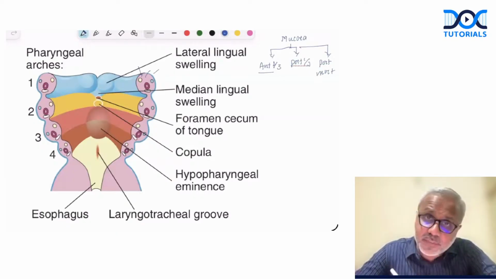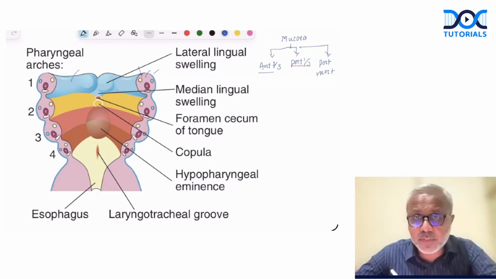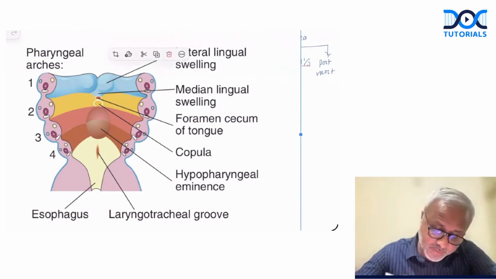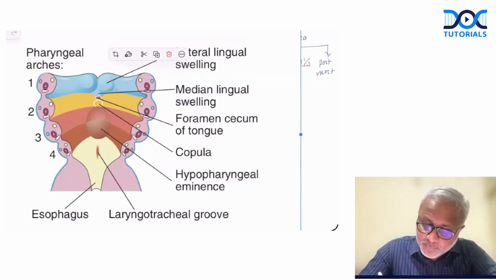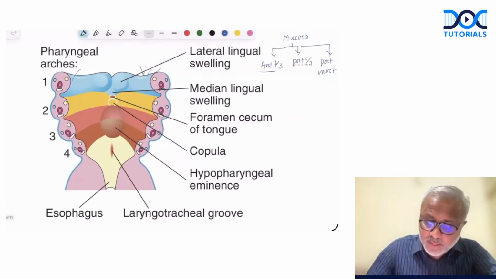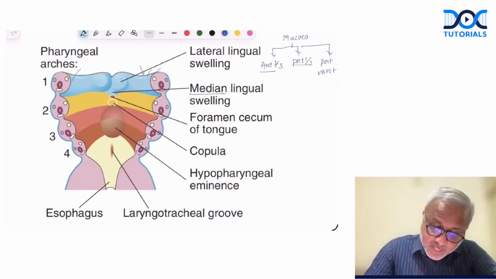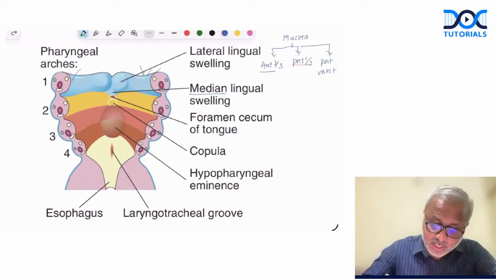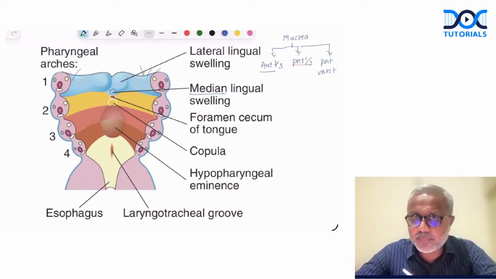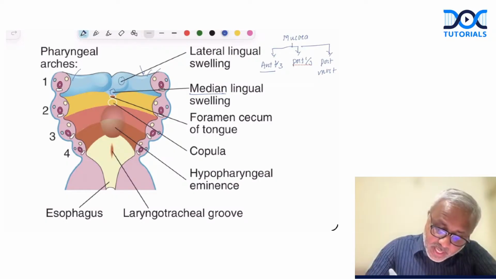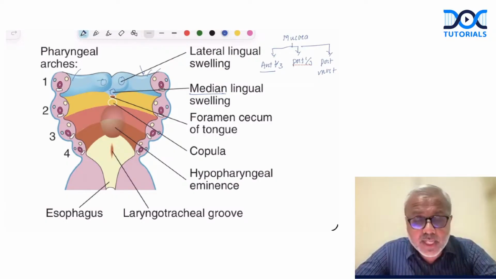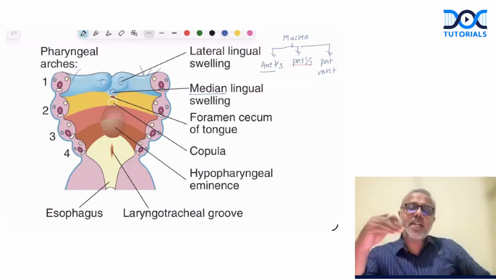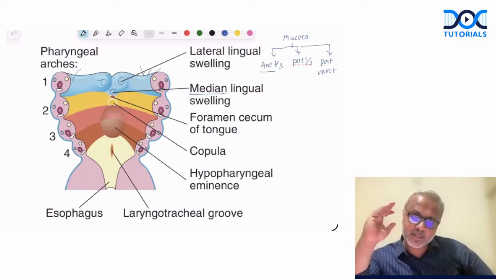Remember, this is the first pharyngeal arch, right? The first pharyngeal arch gives rise to one median lingual swelling. As we can see, this is the median lingual swelling. Sorry, those are lateral lingual swellings. This is the median lingual swelling. The second one is the lateral lingual swellings. All three will take their origin from the first pharyngeal arch. Are we clear? Median lingual swelling and two lateral lingual swellings.